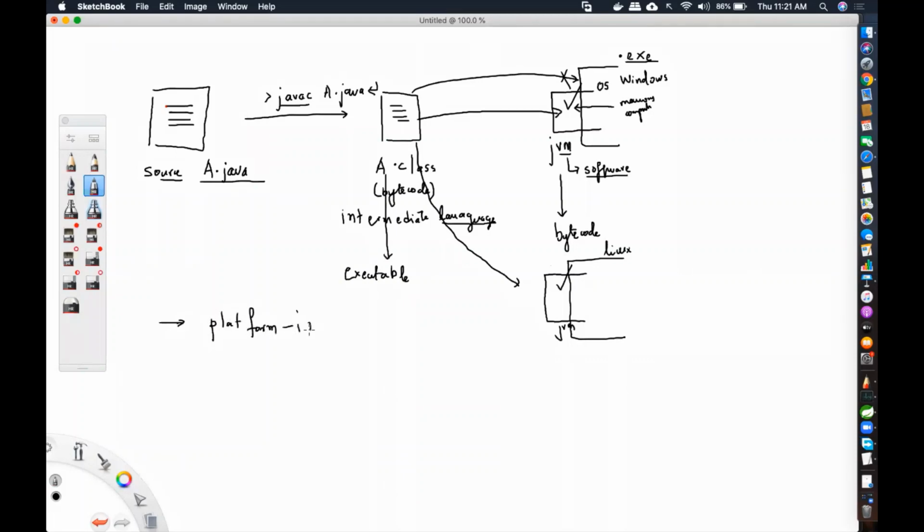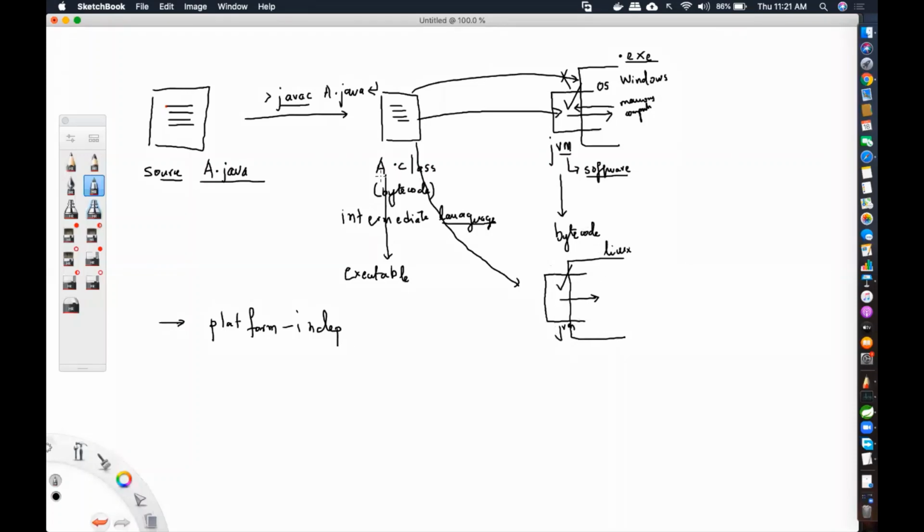Platform independent programming language. How come? Because its executable file, which is the A dot class file, can run on any platform specific JVM. The JVM is not platform independent. The JVM is dependent on platform. Do you understand? The JVM is dependent on the platform. For Windows, I can install only this JVM. For Linux, I can install only this particular JVM.